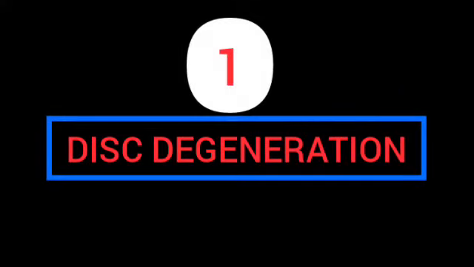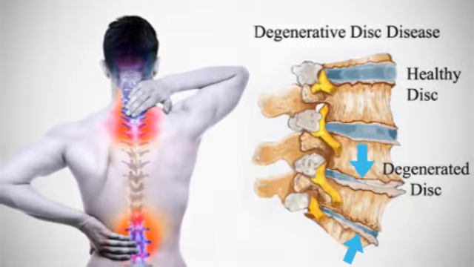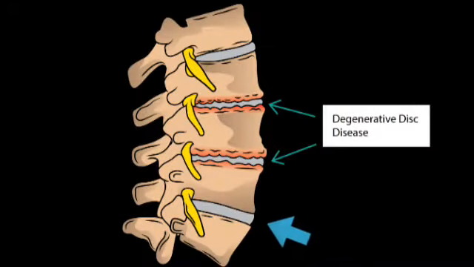The first condition is disc degeneration. This is a normal part of the aging process and of many other risk factors. Degeneration of the disc is a gradual wear and tear of the articular cartilage that is found between the vertebrae. This articular cartilage provides cushion and serves as a shock absorber, primarily preventing two vertebral bodies from kissing each other.